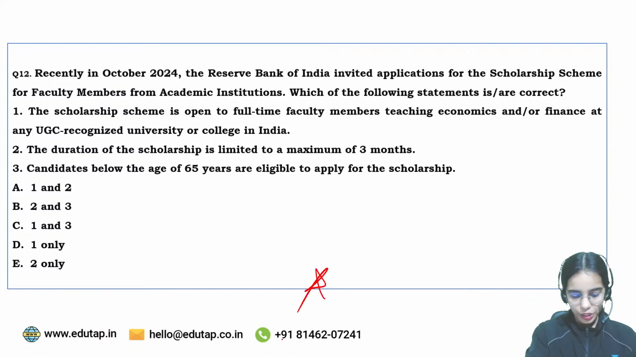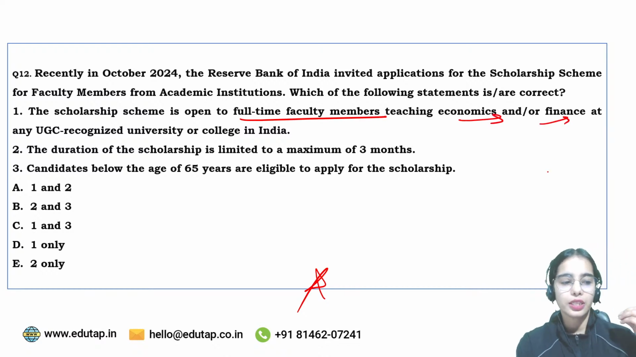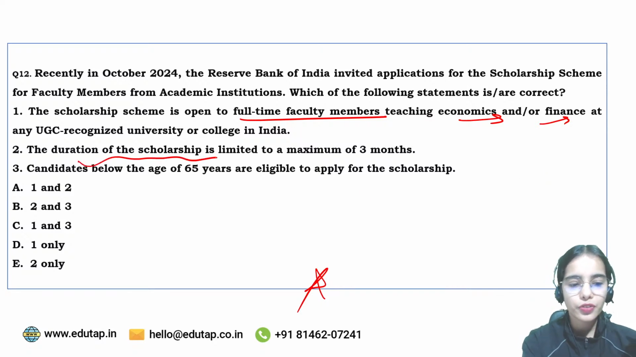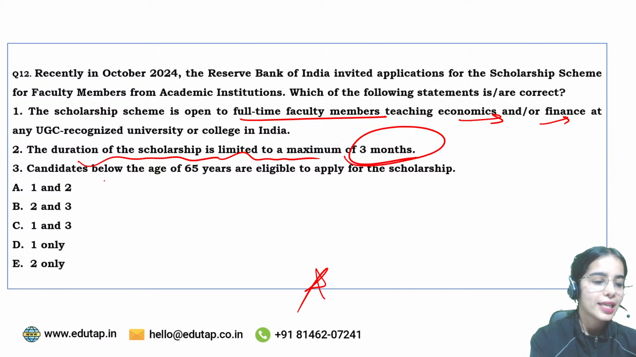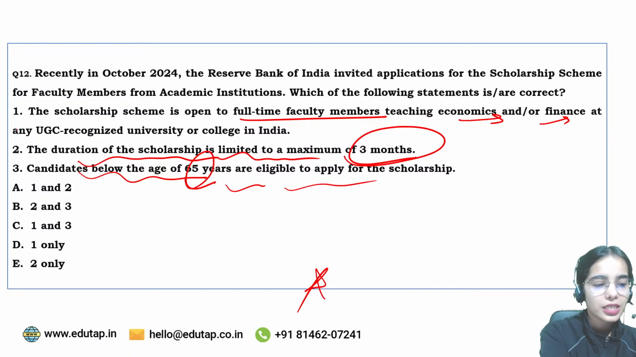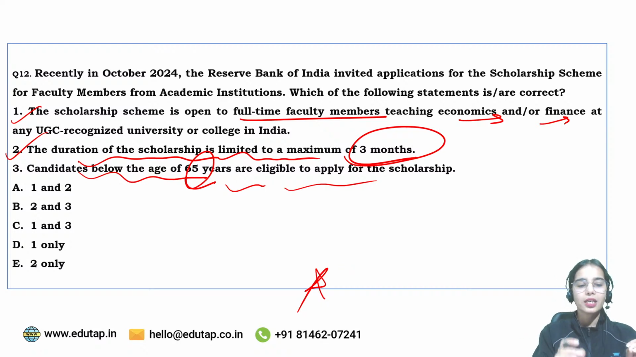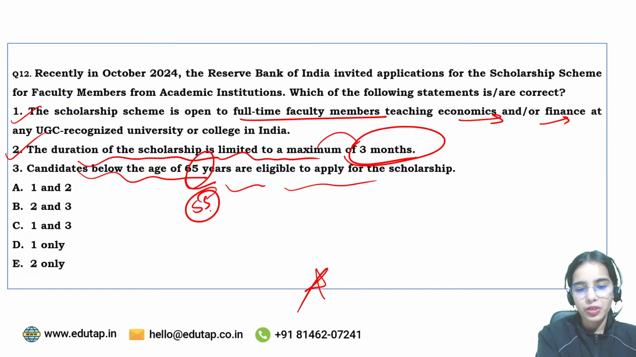Now coming to the next question, try to answer this question. The Reserve Bank of India invited applications for the scholarship scheme for faculty members from academic institutions. Which of the following statements is correct? The scholarship scheme is open to full-time faculty members teaching economics or finance in a UGC recognized university or such. The duration of the scholarship is limited to a maximum of 3 months, and candidates below the age of 65 years are eligible to apply. So the first and second statements are both correct: the scheme is open to full-time faculty members and the duration is limited to a maximum of 3 months. Candidates below the age of 55 years are eligible to apply.